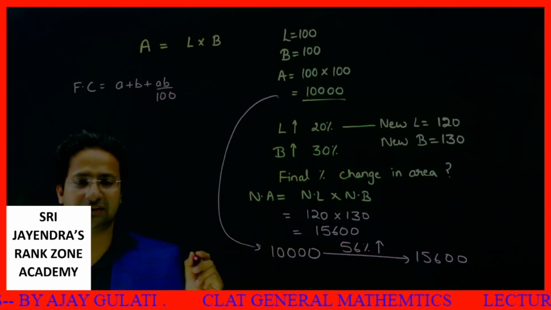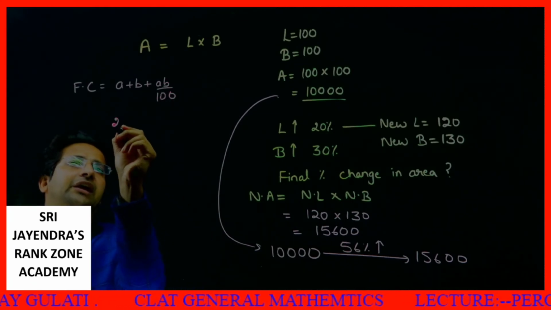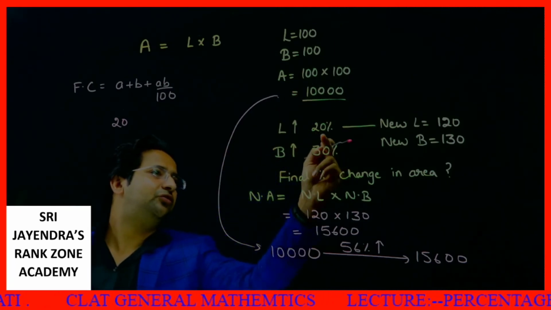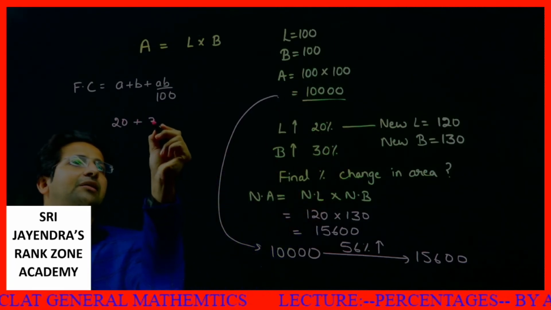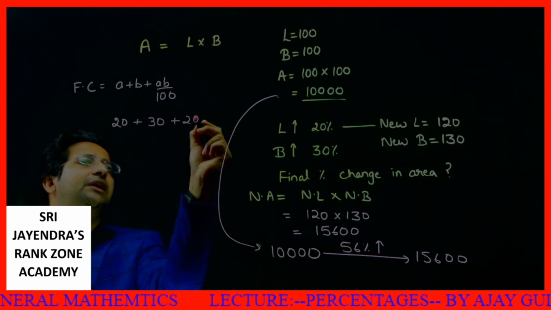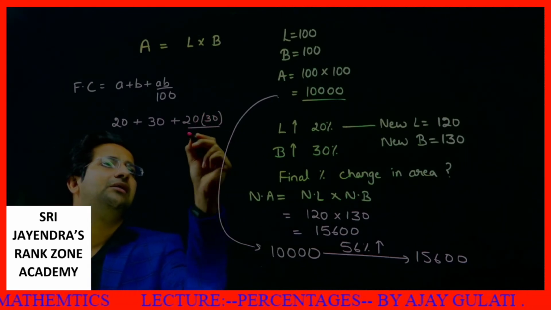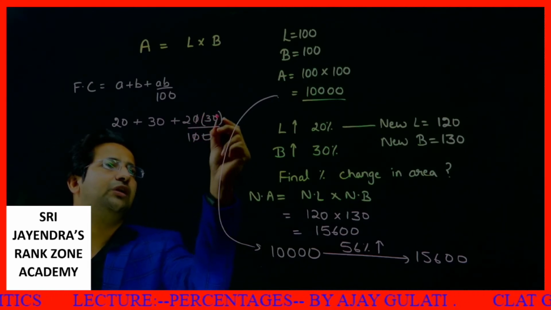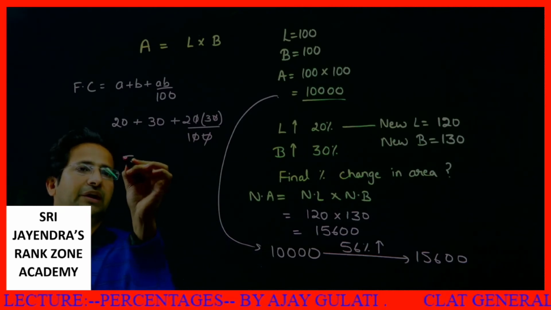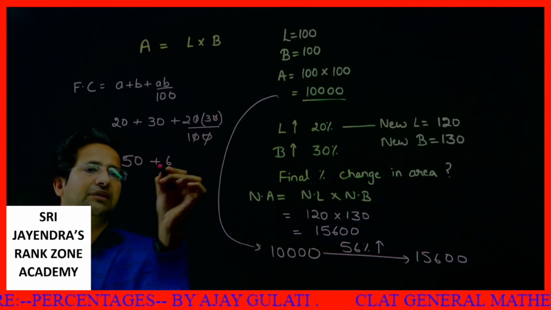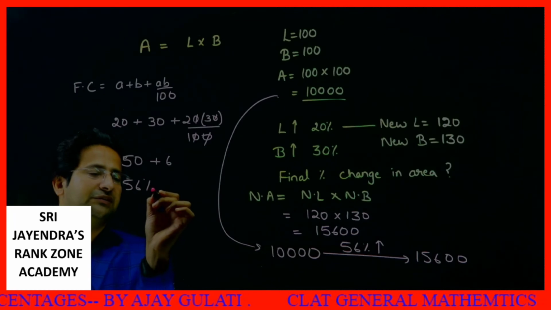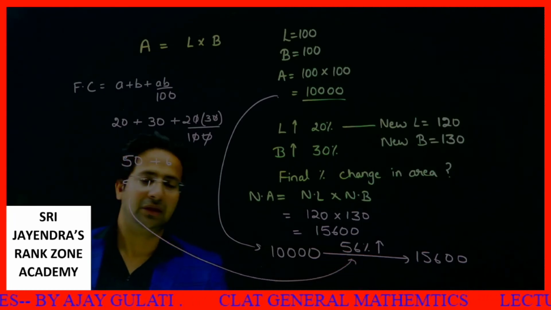What was A? A is 20. First increase is 20, second increase is 30. A plus B plus AB by 100. 0, 0 cancel, 0, 0 cancel. This becomes 20 plus 30 is 50 plus 6, 56%. Isn't it the same thing? Yes, it's the same thing.